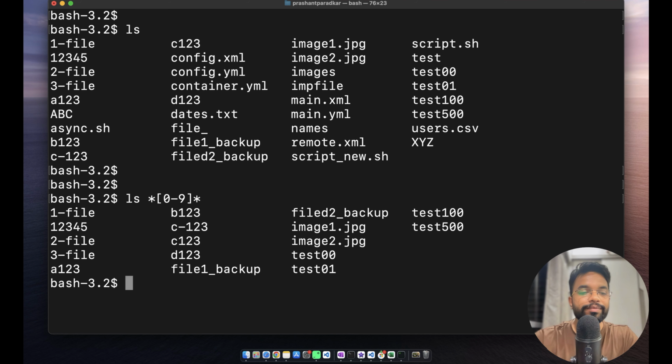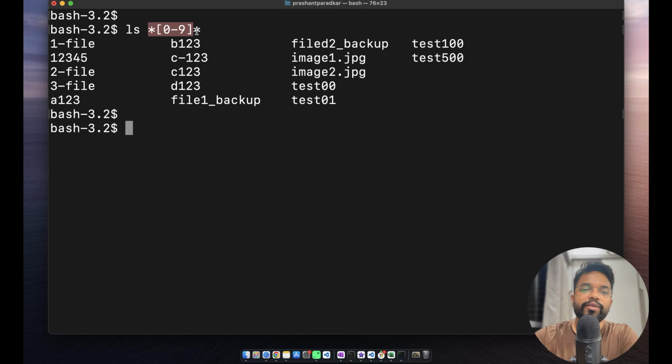If I hit enter, it gives me this result. By using this approach, we have got all the results, including files whose name starts with a numeric value, a few files which end with a numeric value, and a few files like file2 backup where the numeric value is in the middle of the name.